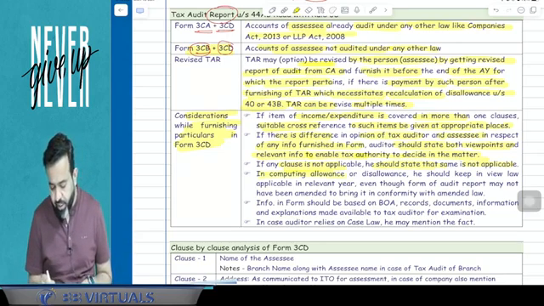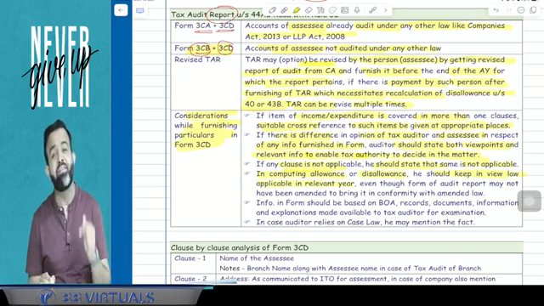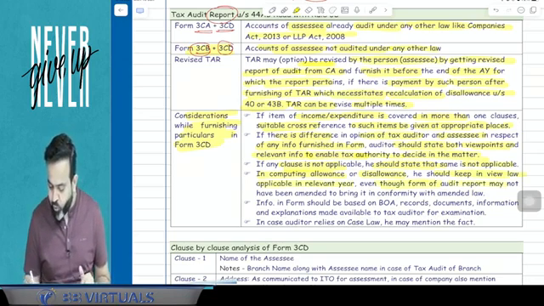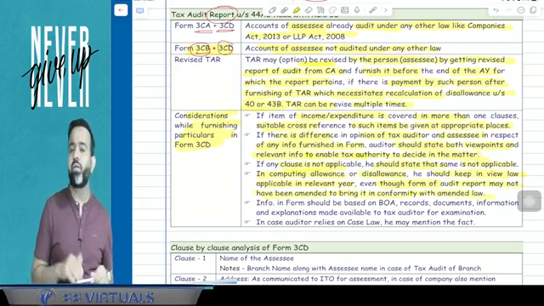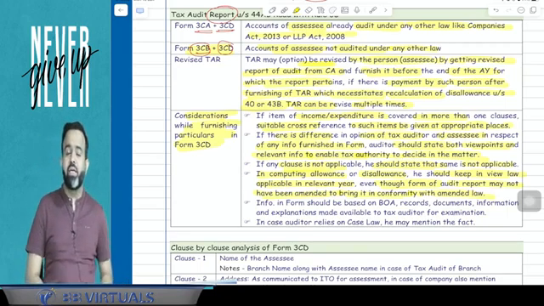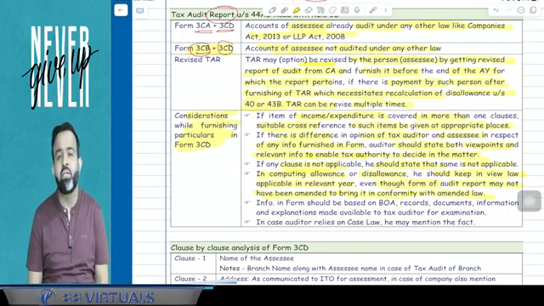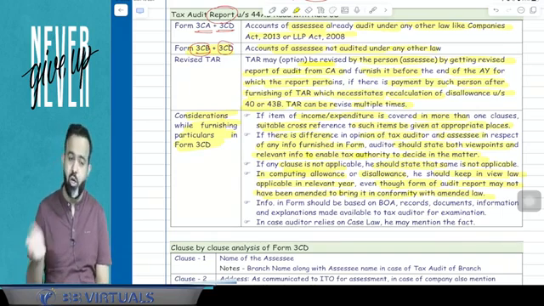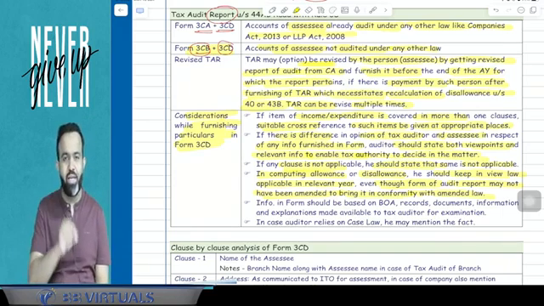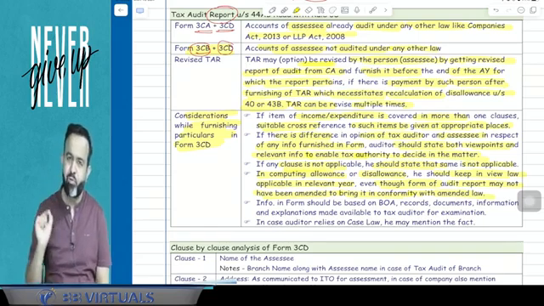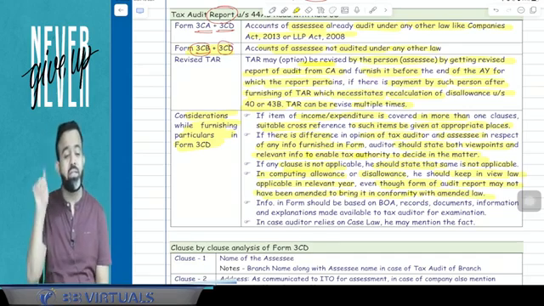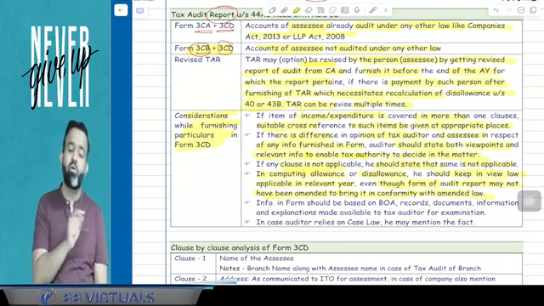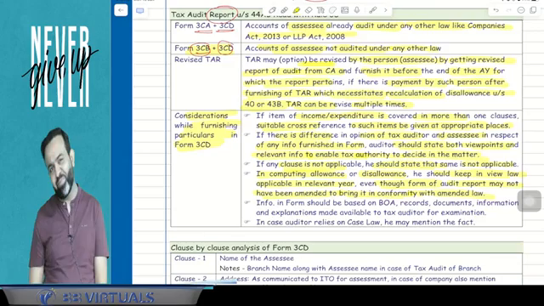Guys, in computing allowance or disallowance, he should keep in view the law applicable in the relevant year, even though the form for the audit report may not have been amended to bring it in conformity with the amended law. There may be a possibility that the tax audit report forms 3CA, 3CB, 3CD are not amended, but the law is amended, then the chartered accountant has to take care of that amendment. For example, for Finance Act 2023, certain amendments are made, but suppose the 3CD form is not amended, then also the chartered accountant has to take care of the amendment. You got my point or not?